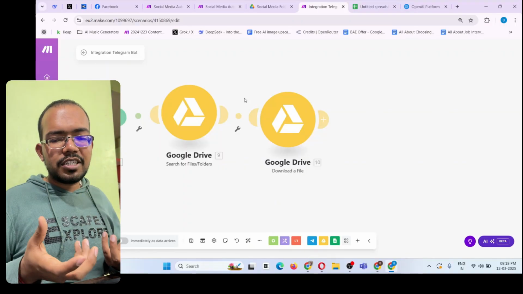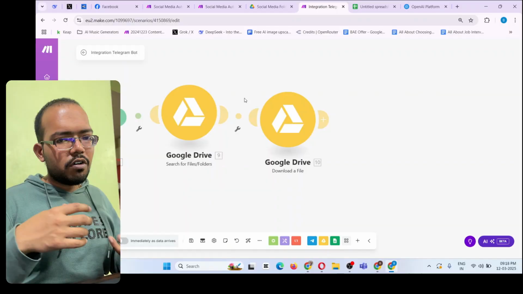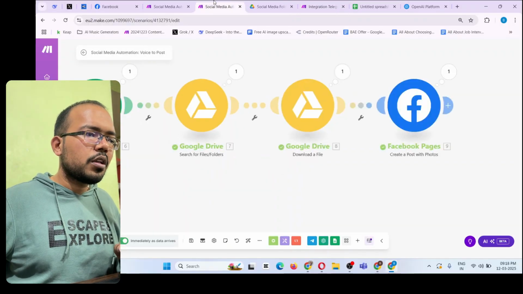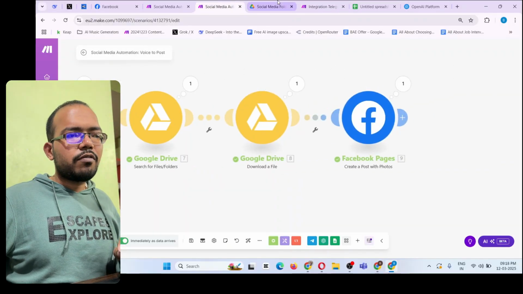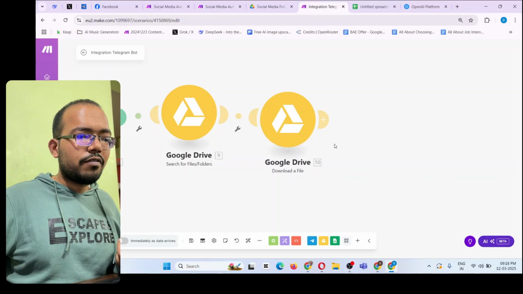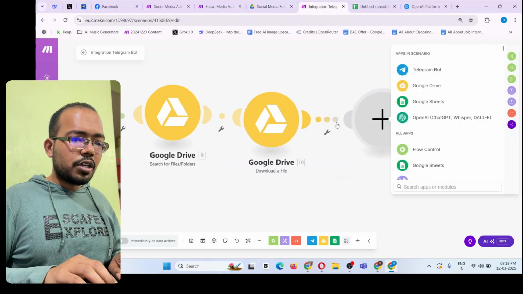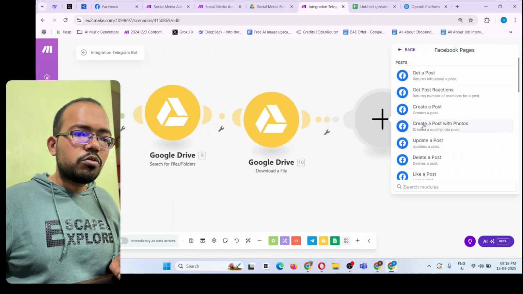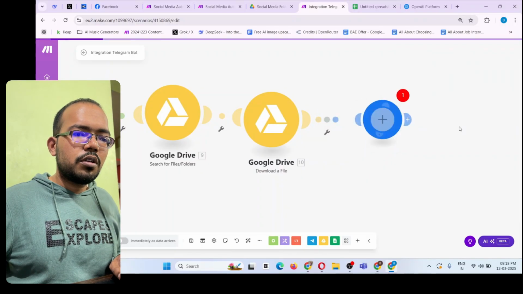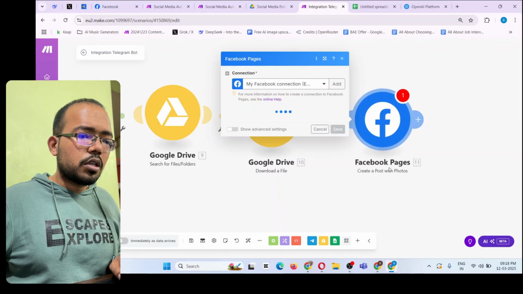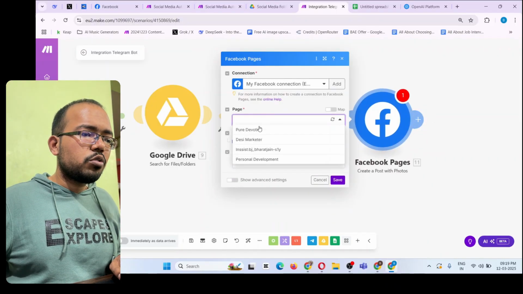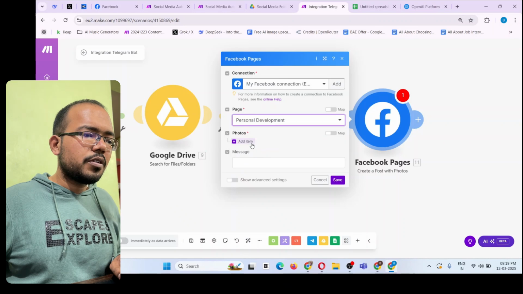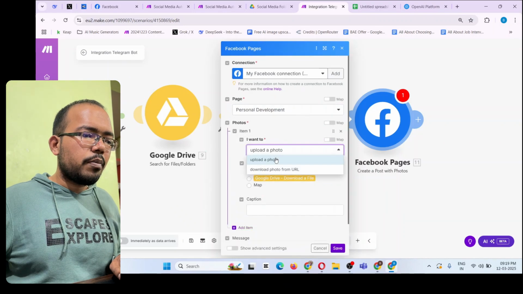You also get the text for your caption, for your LinkedIn, for your Twitter, everything. Now go back here again, and whatever platform you wanted to upload it, use that platform. So I will choose the Facebook here. And in the Facebook, you have to choose a create a post with photos. Okay. And simply you have to choose your page. So I will choose my page. In the photo, upload a photo.